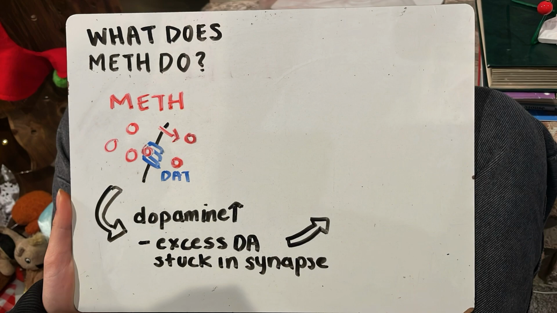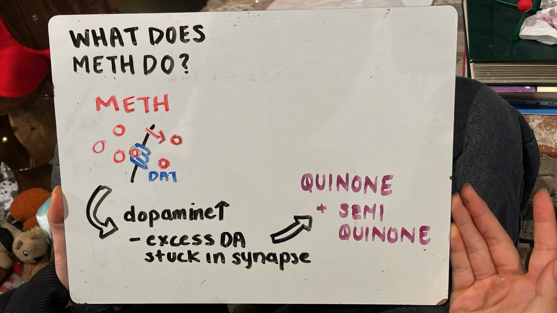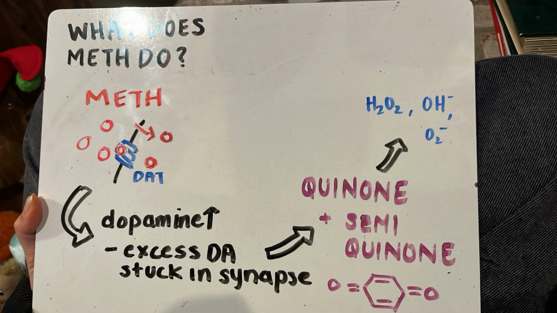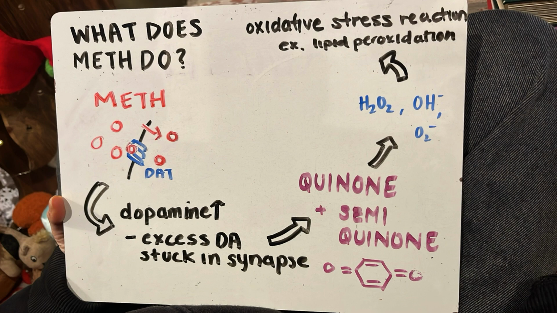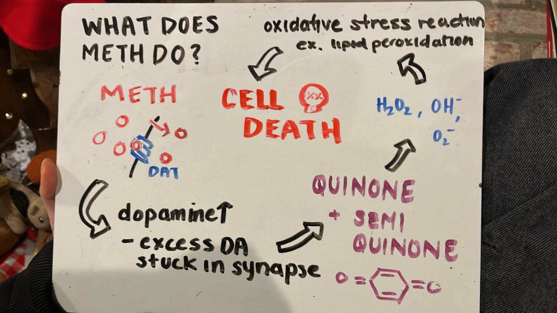The effects of meth lead to large dopamine increase, as mentioned previously, and the excess dopamine stuck in the synapse then transforms into quinone or semiquinone. These compounds catalyze the production of harmful byproducts known as reactive oxygen species, such as hydrogen peroxide, OH negative, or O2 negative. These are oxidative stress reactions, such as lipid peroxidation, which triggers cell death or damage.